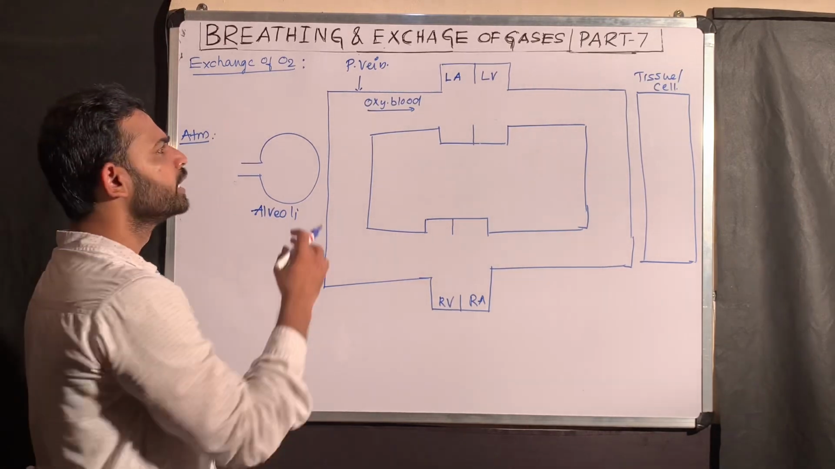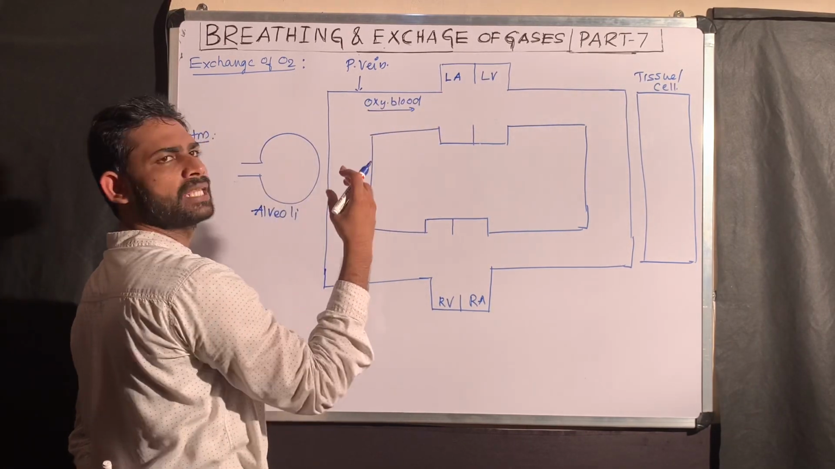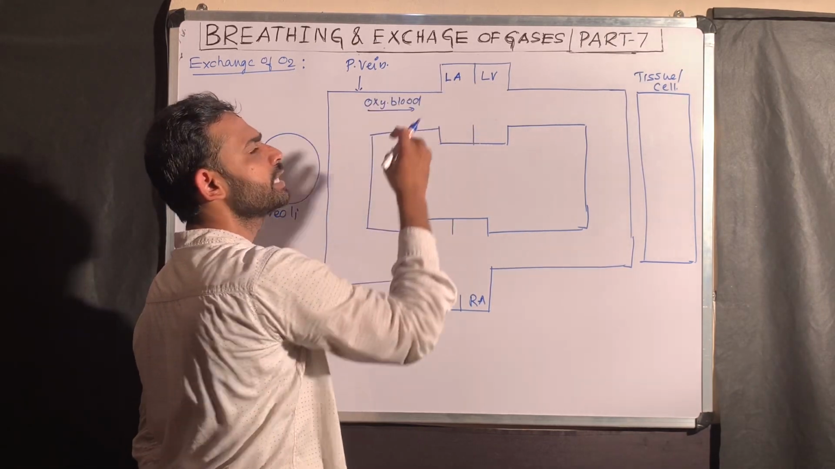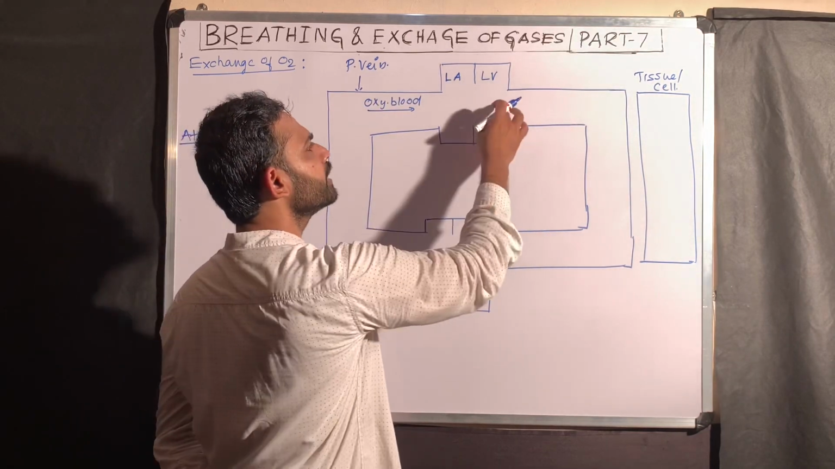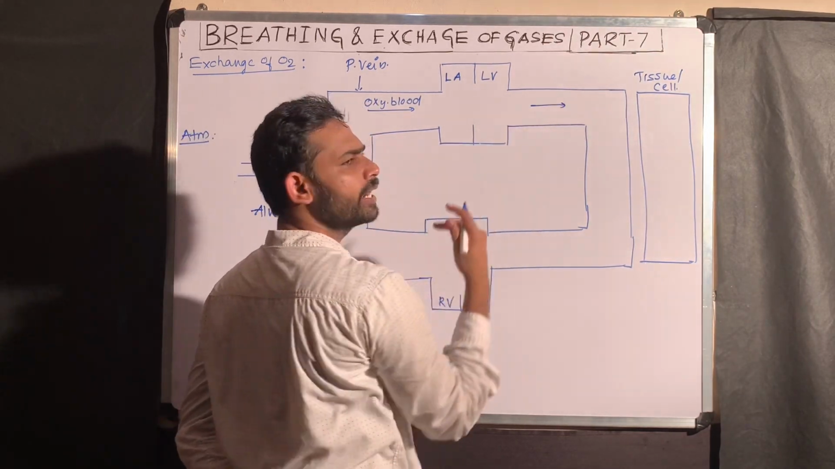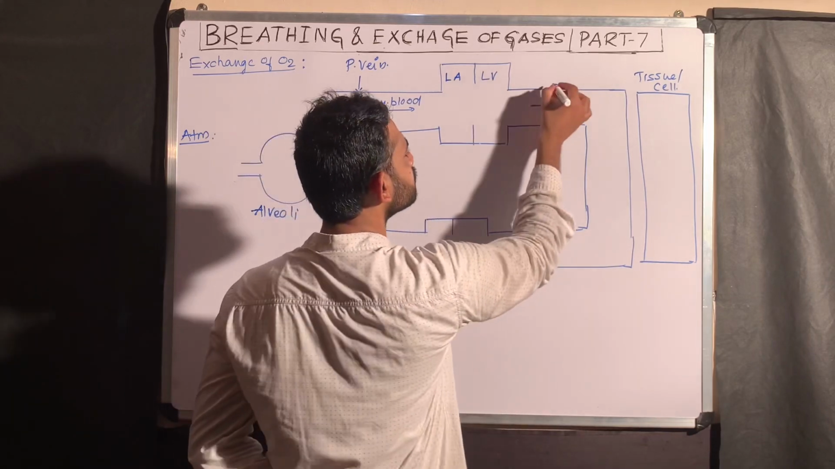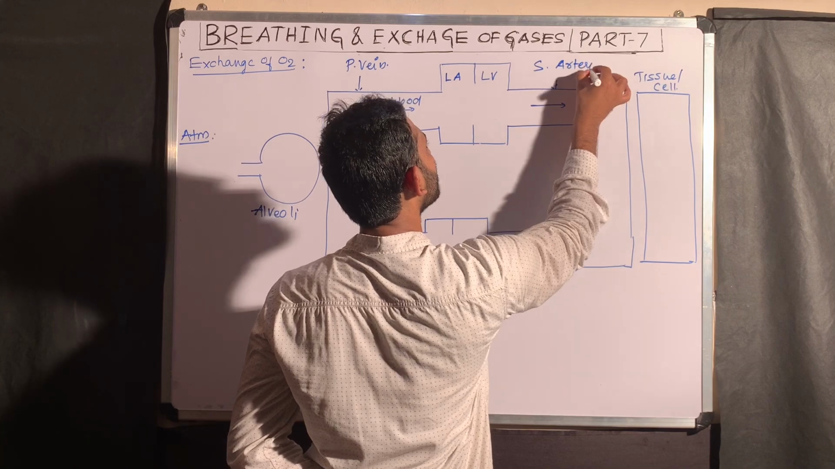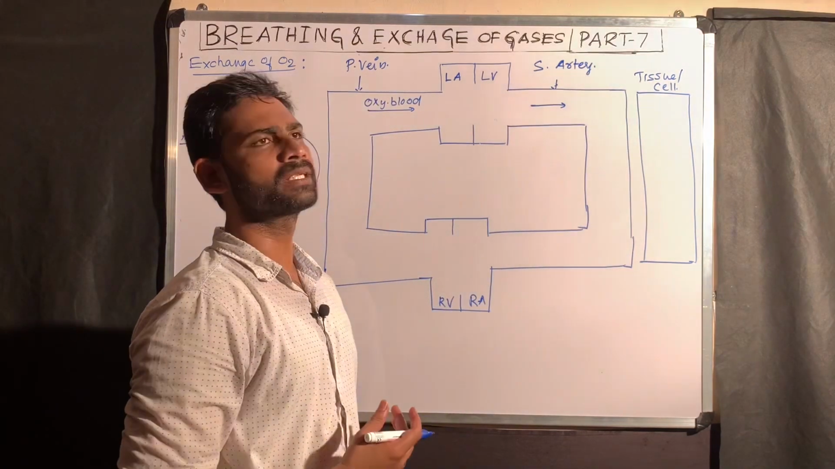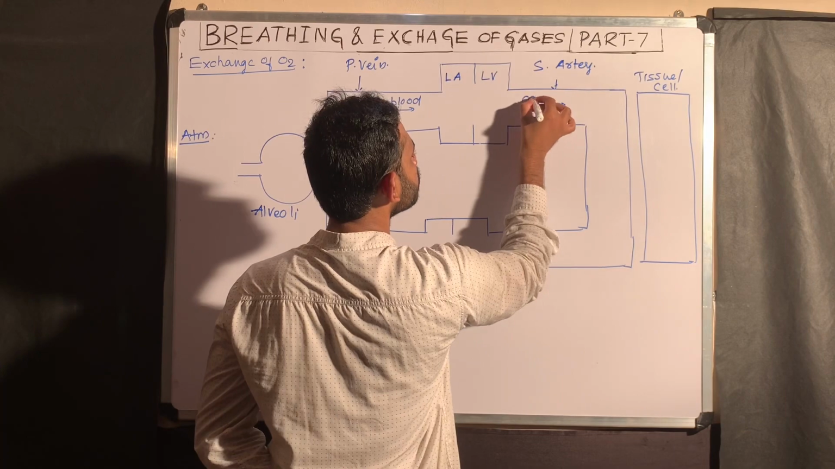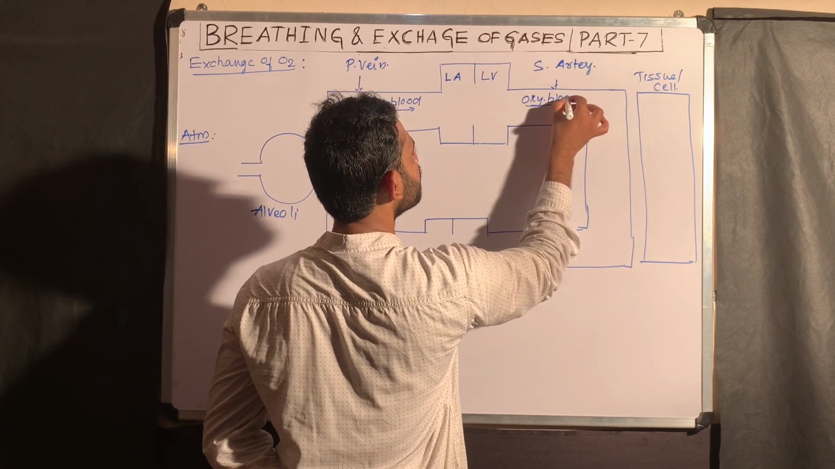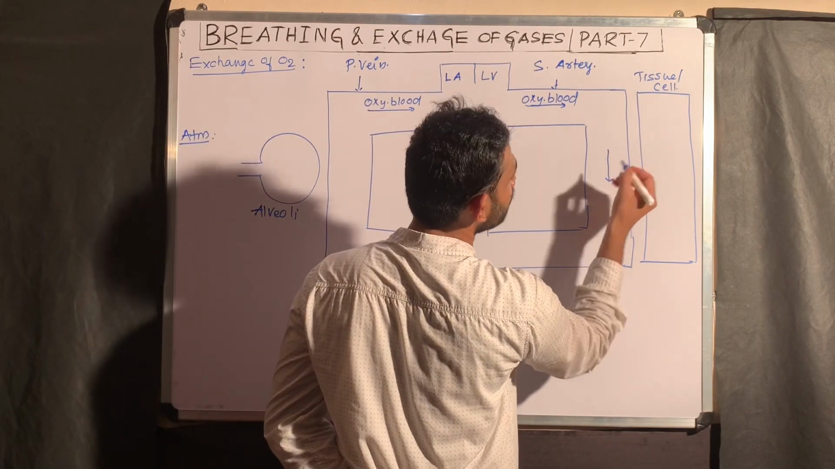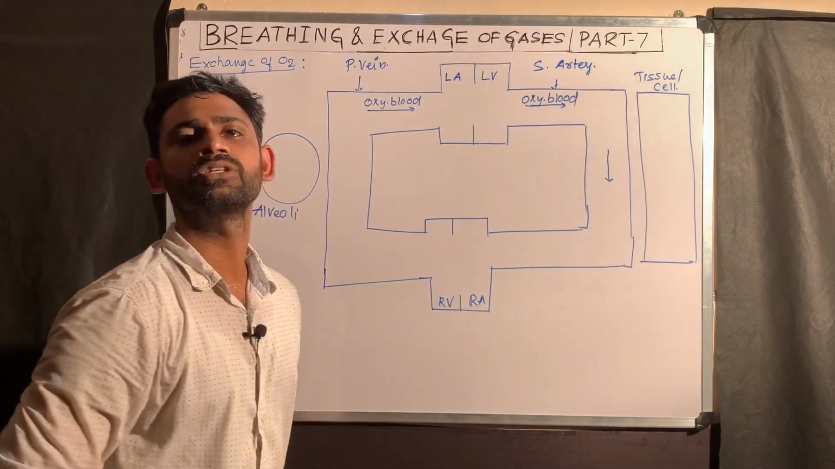As we know, this oxygenated blood pours directly into the left atrium. From there, the blood enters into the left ventricle. From the left ventricle, the oxygenated blood is moved to the different tissues by the blood vessel, the systemic artery. You can call it the aorta. The systemic artery carries the oxygenated blood to the different tissues. Finally, that oxygenated blood comes to the tissue, or the representation of the cell.